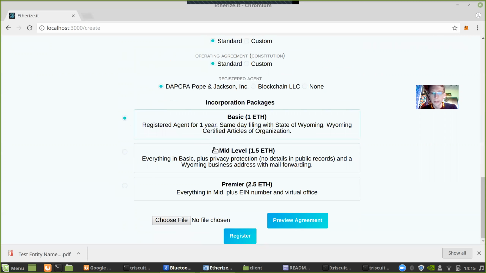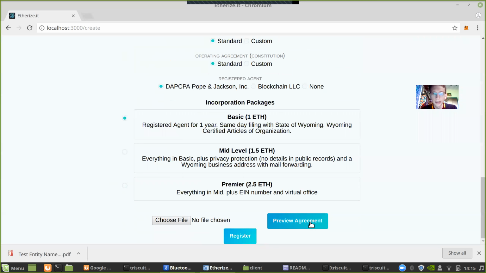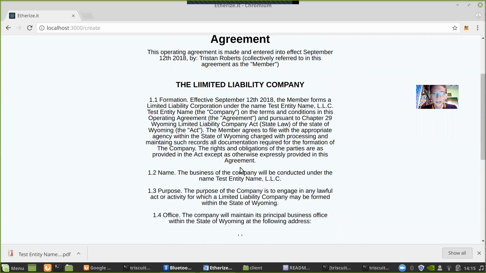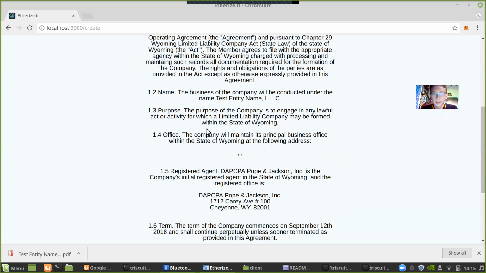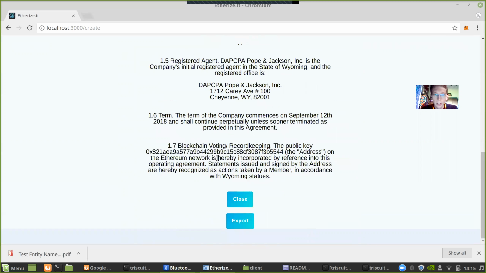So right now you can choose different options. These are just for display right now. It's not actually hooked up to any of these agents. But once we have that, we go ahead and hit preview agreement. This generates the operating agreement. It includes the name that you put into it. It also includes this key piece right here, where it specifies this address as being a principal. It's an owner. So we go ahead and save that.